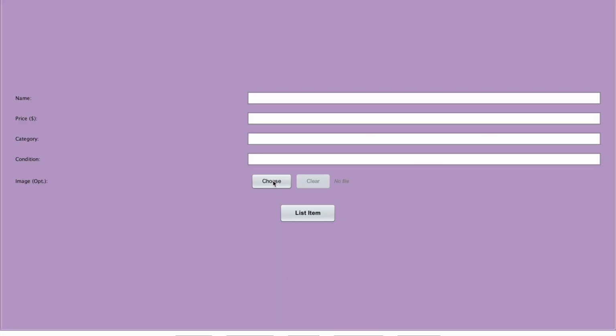Now, let's say we want to sell an item. So let's put the item name that we're going to sell. In this case, let's say we're going to sell a table. And let's set the price for this table at $300. The category will be furniture, and the condition is new. We can choose an image, which is optional, and for now we will not be choosing an image. And we can list the item.